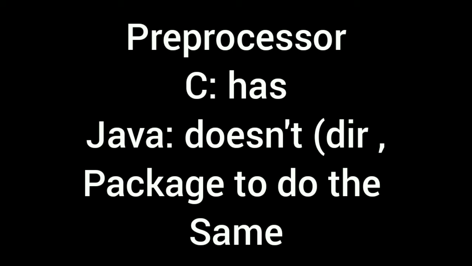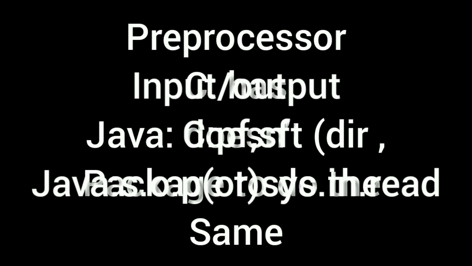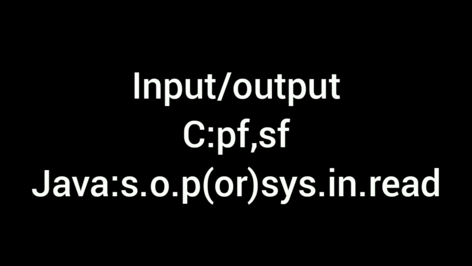For hash define, we used to define pi values and so on in C, but Java doesn't have any hash defines. Like in C we used to have a preprocessor defined by the user, but in Java we have packages.